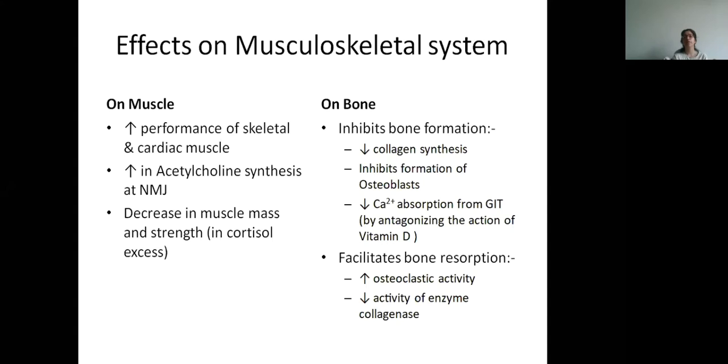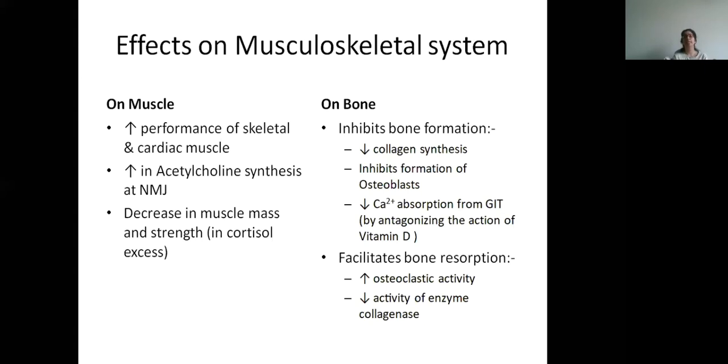Then it causes decreased calcium absorption from the GIT, again causing a decrease in bone formation. Then it facilitates bone resorption, that is the breakdown of bones, by increasing the activity of osteoclasts.